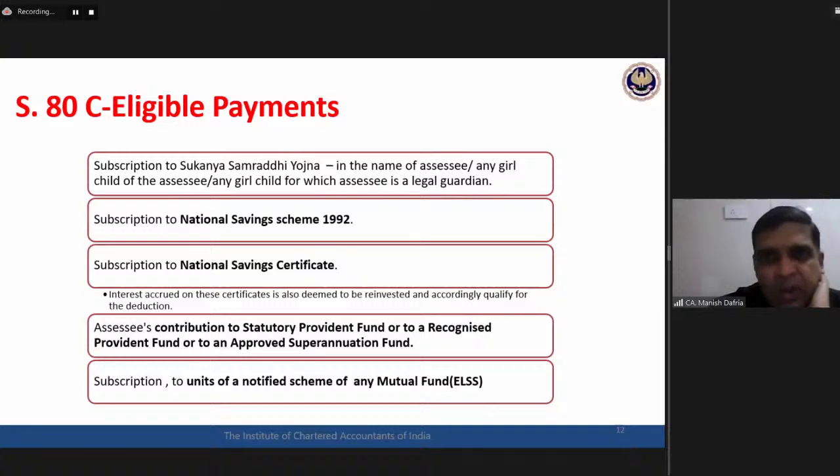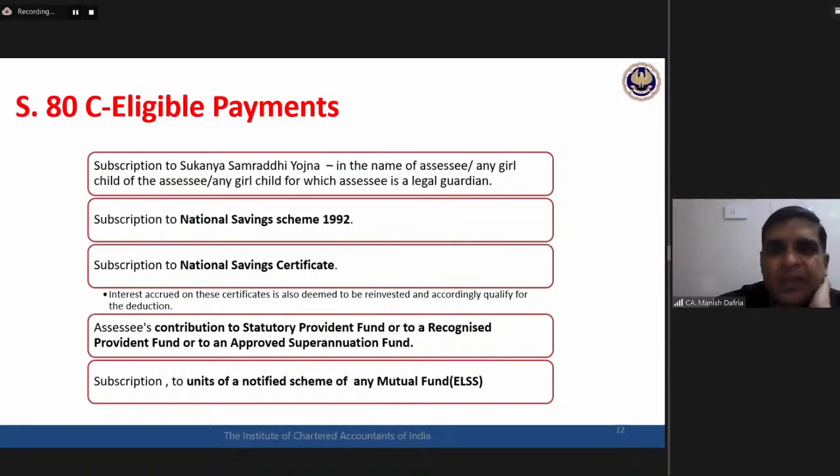The section is talking about in the name of assessee or any girl child of the assessee, but due to the scheme of that Yojana itself, this account cannot be in the name of, say, any girl child beyond the age of 18 years or something. So section is not talking about any age as such. Section is talking about any girl child of the assessee or any girl child for which assessee is a legal guardian. Then subscription to this NSS scheme, subscription to NSC, National Savings Certificate.